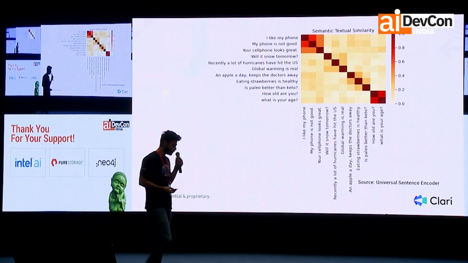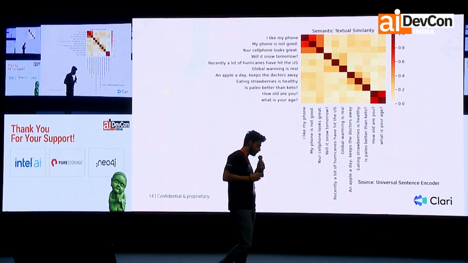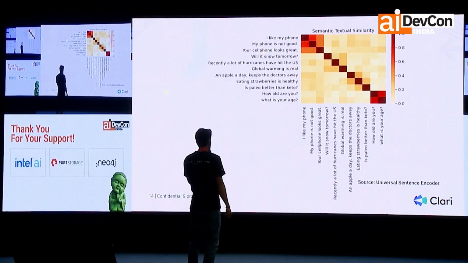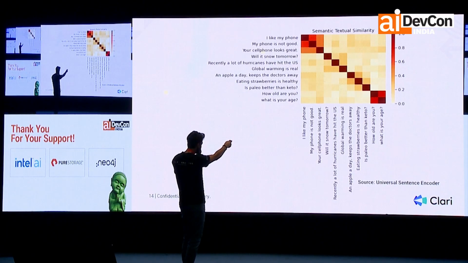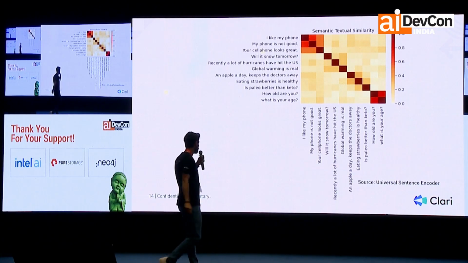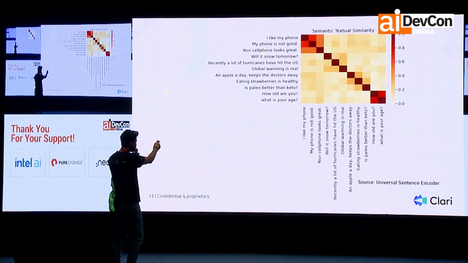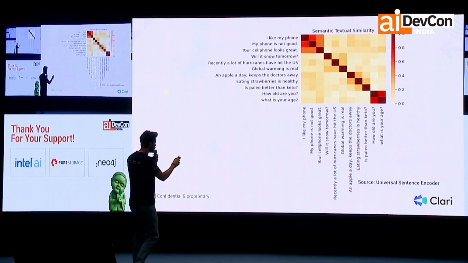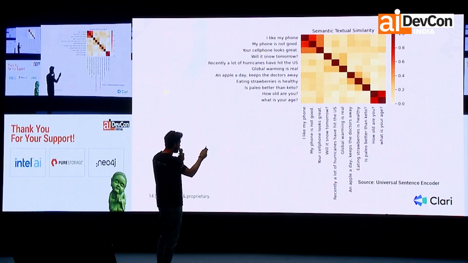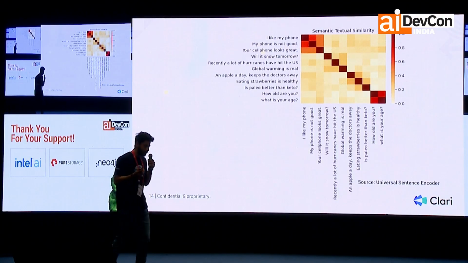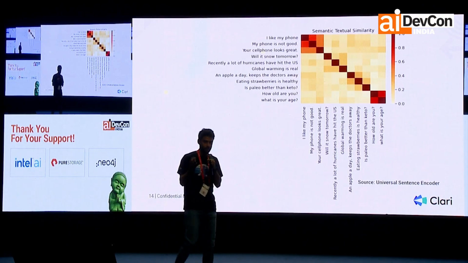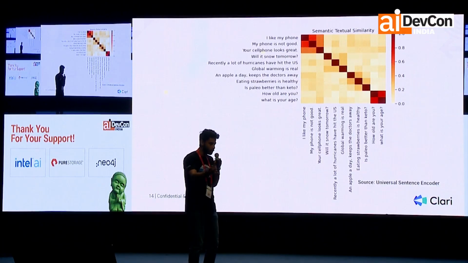Just to take one more step forward, on the bottom right, in light red color, you can see there are 2 questions: What is your age and how old are you? They have a similarity of greater than 0.8, a semantic similarity. So now maybe some sort of semantic-based retrieval mechanism might be brewing in your heads.